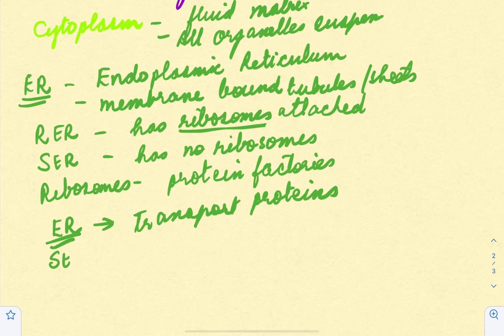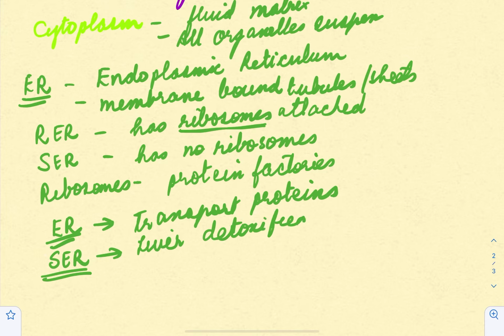In case of smooth endoplasmic reticulum, this is basically involved when the liver has to be detoxified. Let's say a person has had enough of alcohol, right? And the effect of alcohol has to be detoxified from the liver. So here comes the role of smooth endoplasmic reticulum.